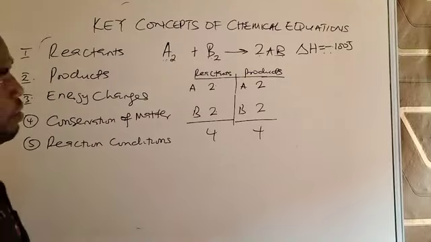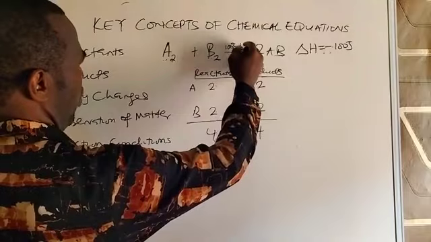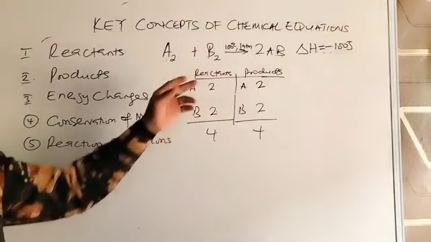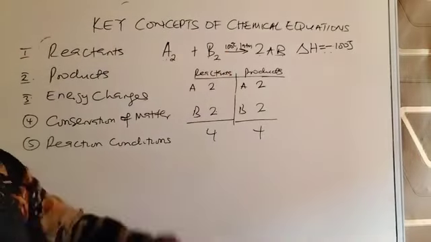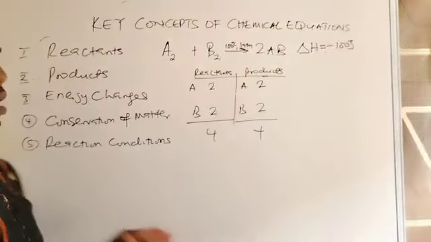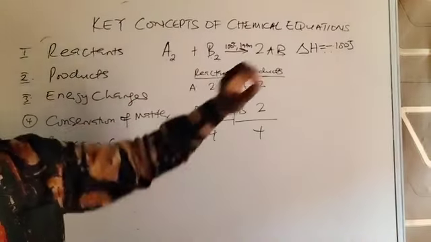So that's why sometimes you can see something like 100 degrees Celsius, maybe 180, written above the arrow. What it means is that this reaction is occurring at a temperature of 100 degrees Celsius and pressure, if they are gases, of 1 atmosphere. So these are the reaction conditions, sometimes specified in the chemical equation.